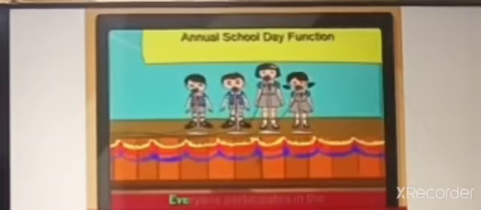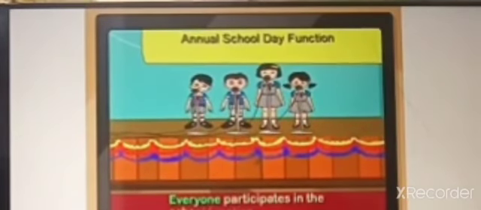We use singular verbs with the subjects each and every. For example, each of the team members plays well. Everyone participates in the school function. But all of them enjoy the party. All is plural.